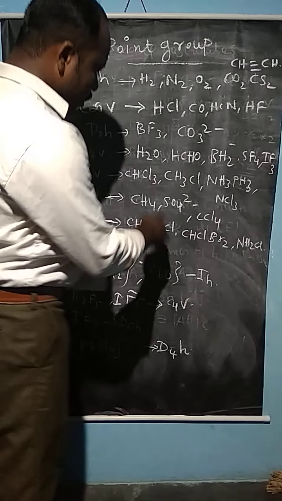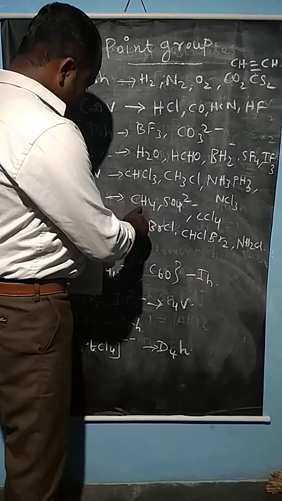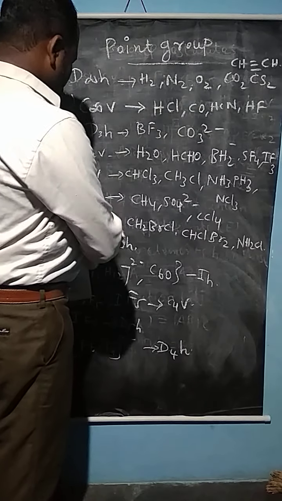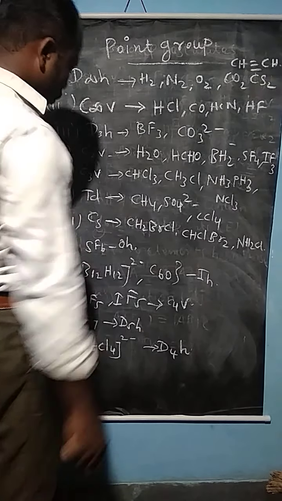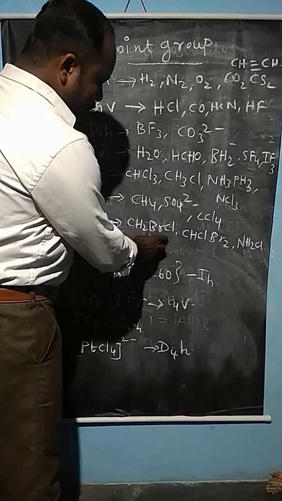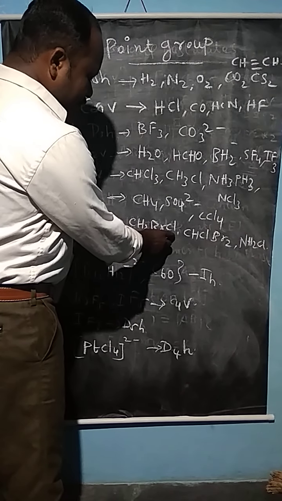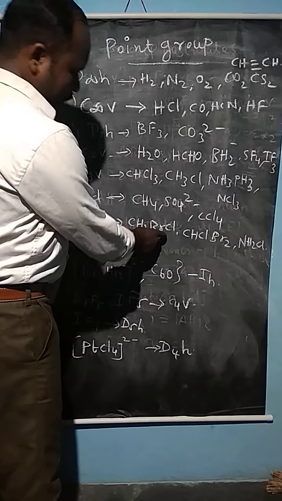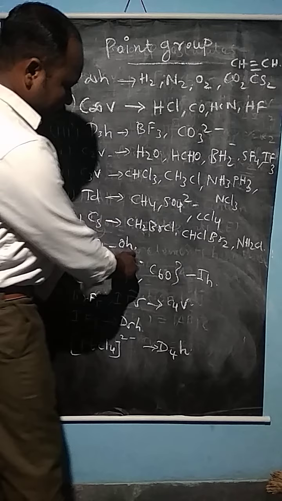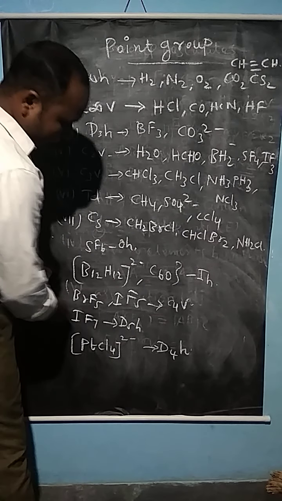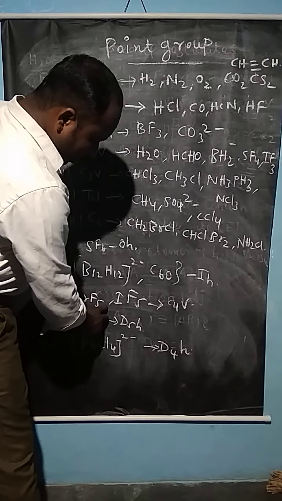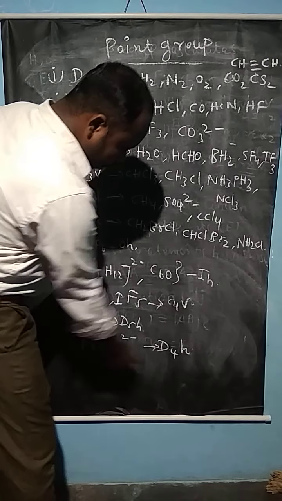Here the tetrahedral molecules. Methane and sulfate ions have the tetrahedral molecular point group. So Cs is nothing but if you rotate the molecule, it cannot come to the original position. So the molecular point group is Cs. SF6 has the octahedral point group. Here some more examples are given: the icosahedral point group and the C4v point group.